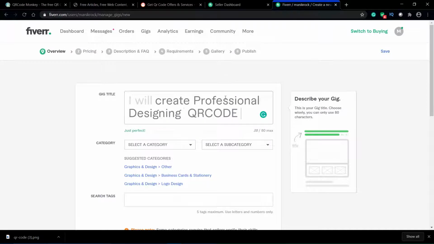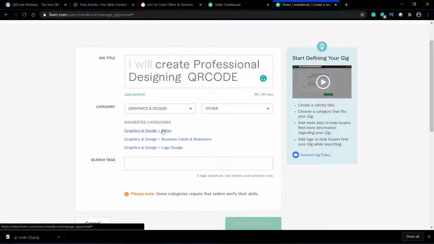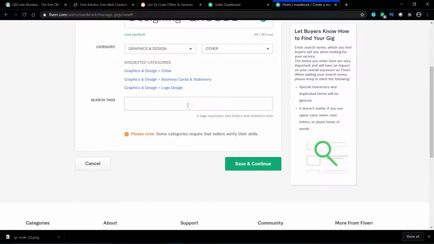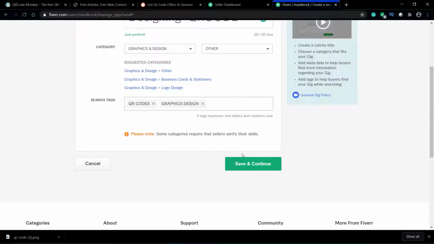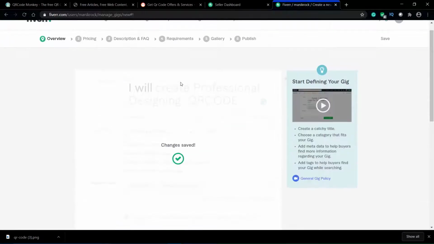Okay, you can set this up. You can provide others. You can type the search tag as QR codes and graphic designing. Then just click on save and continue, and you are good to go.